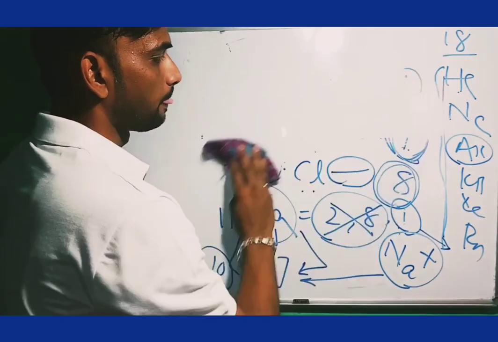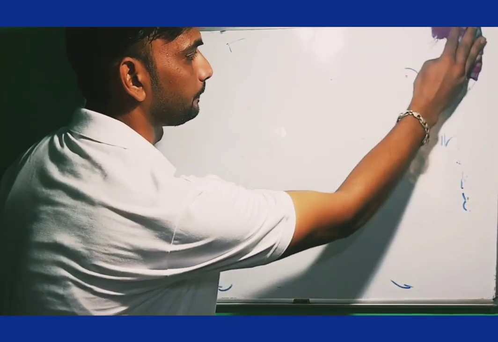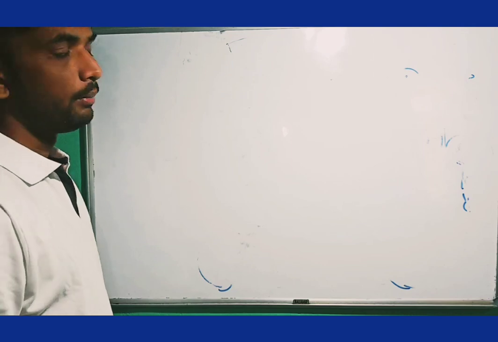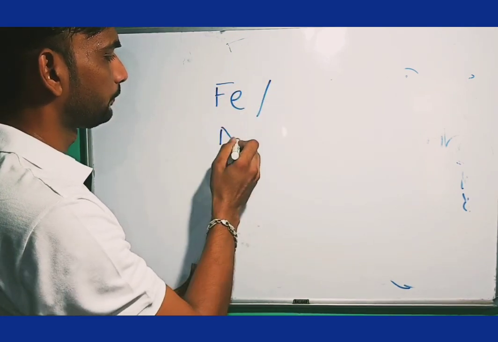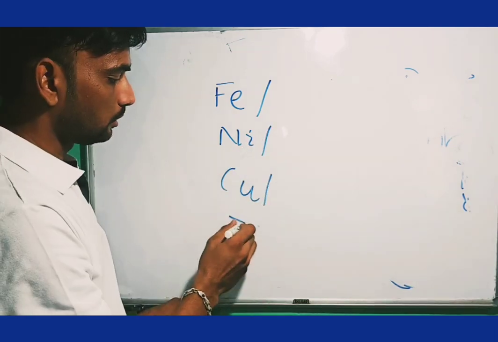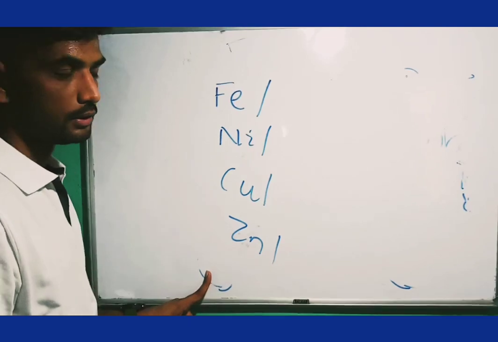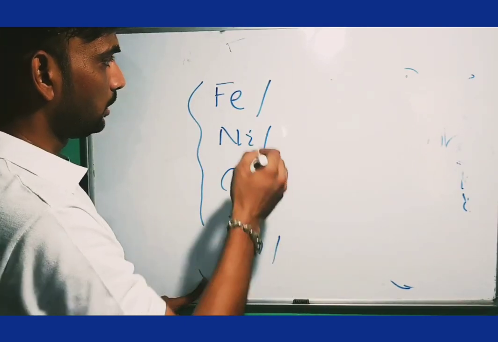Similarly, there are some metal elements like iron, nickel, copper, or zinc. These are hard metals.